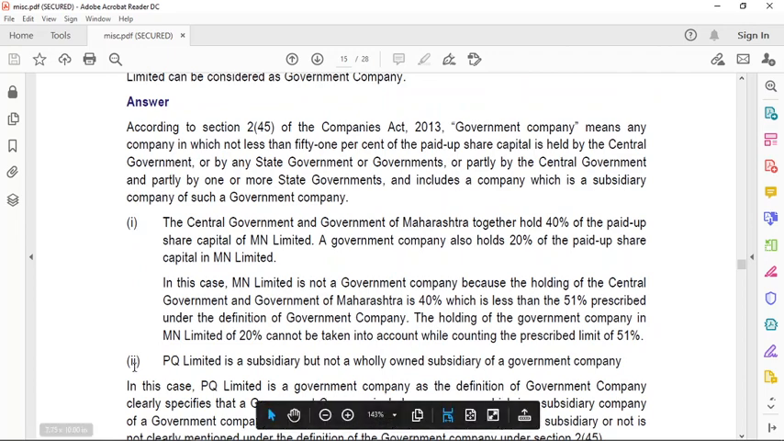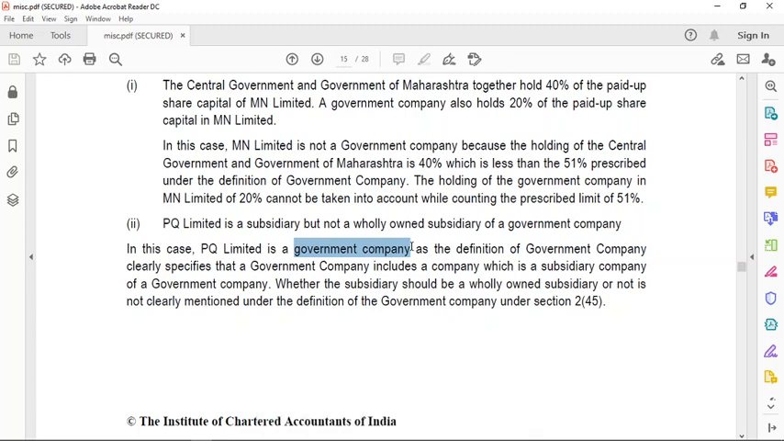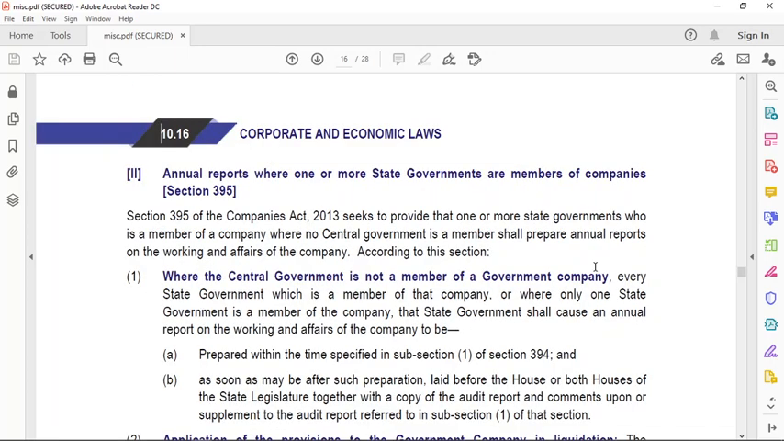Second case. In this case, PQ Limited is a government company. As the definition of government company clearly specifies that a government company includes a company which is a subsidiary company of a government company. Whether the subsidiary should be wholly owned subsidiary or not, it is not clearly mentioned under the definition of government company under section 2 clause 45. Right? So we did both the questions, right? Correct. Let's come to next section.